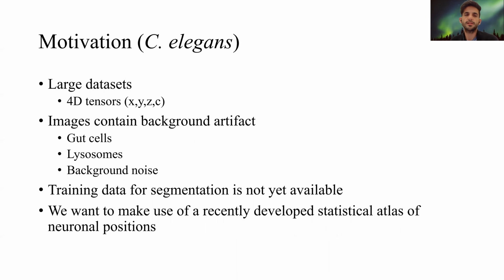So there's a long-standing literature on segmentation methods, but the problem for C. elegans is a little bit different because of the following reasons. We're dealing with large data sets, meaning that we have volumetric images in multiple color channels. The images contain background artifacts such as gut cells and lysosomes and background noise. And there's not a lot of training data available for segmentation. We also want a method that makes use of the recently developed statistical atlas of neuronal positions.